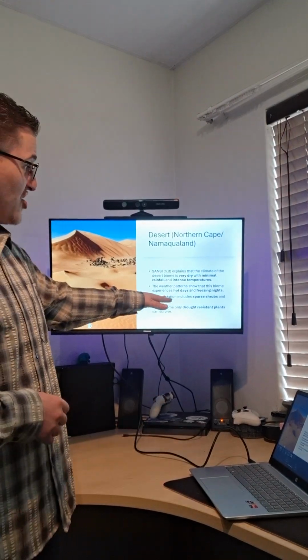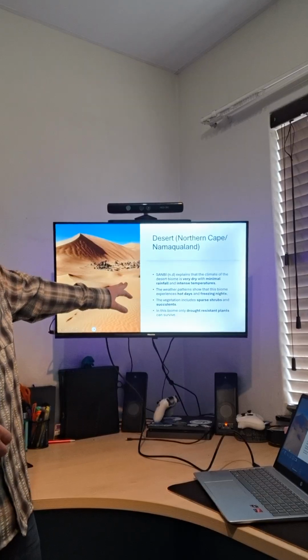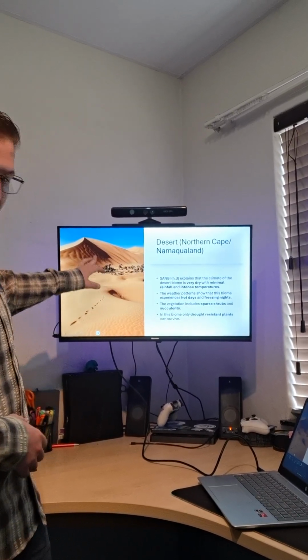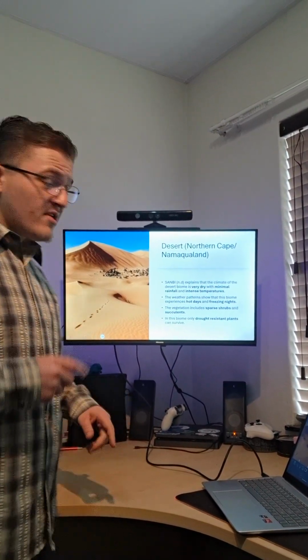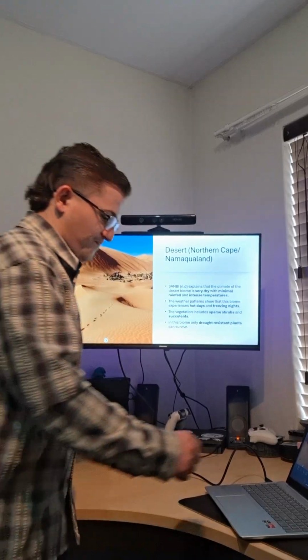The vegetation includes sparse shrubs and succulents. As you can see here, far in the background, you can see a few plants that have adapted to the environment that can grow there. In this biome, only drought-resistant plants can survive, such as these.